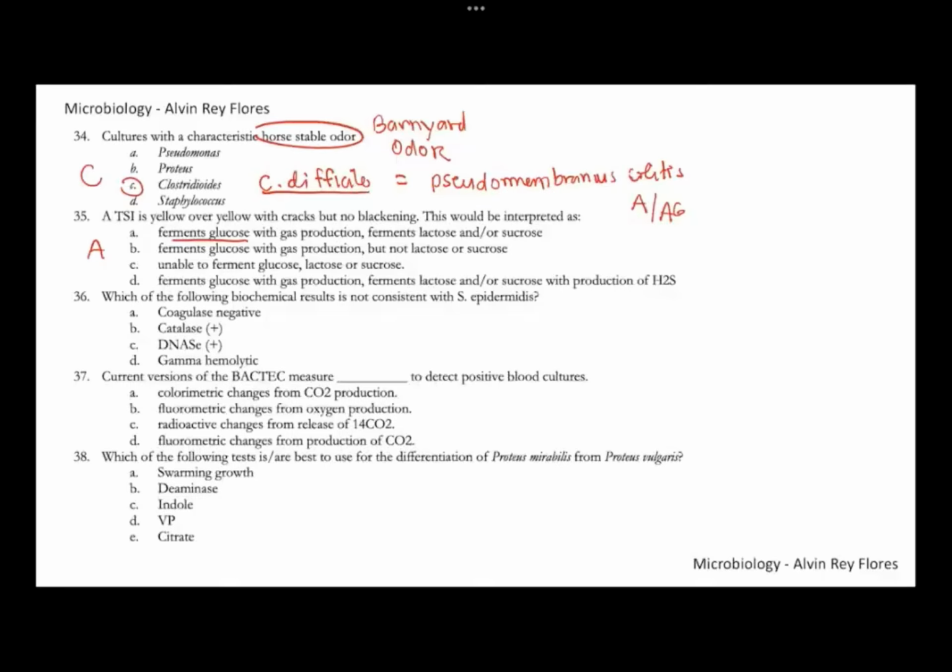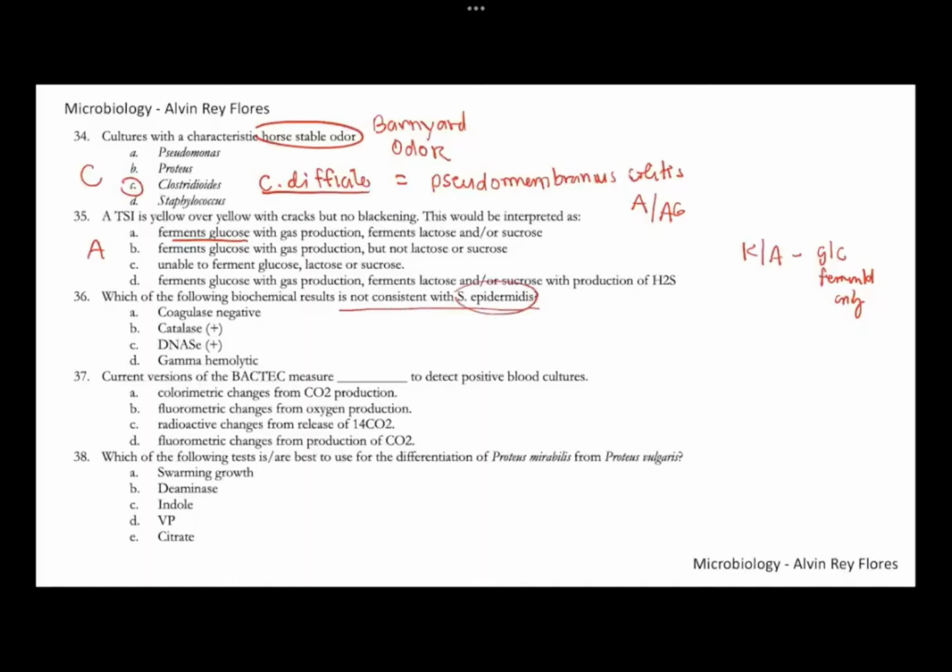Okay, so if the yellowing is only limited to the butt, so for example, a K over A reaction, if it's a K over A reaction, it only fermented sugar, your glucose only. Glucose fermented only, no? It only fermented one sugar, no? If it's K over A. If it's A over A, so the best answer there would be letter A. 35, letter A. 36, not consistent with Staph epidermidis, no?